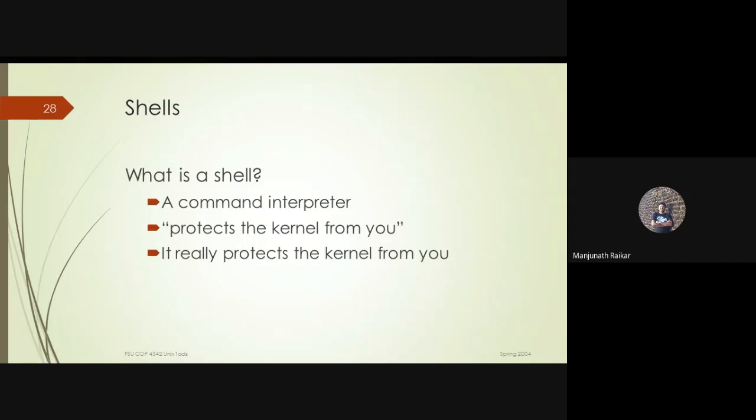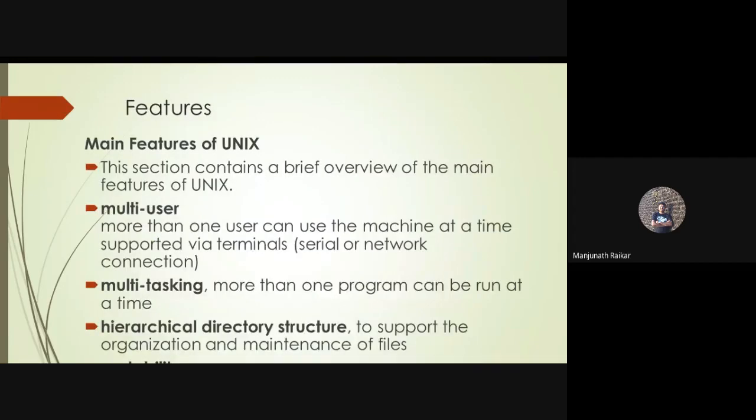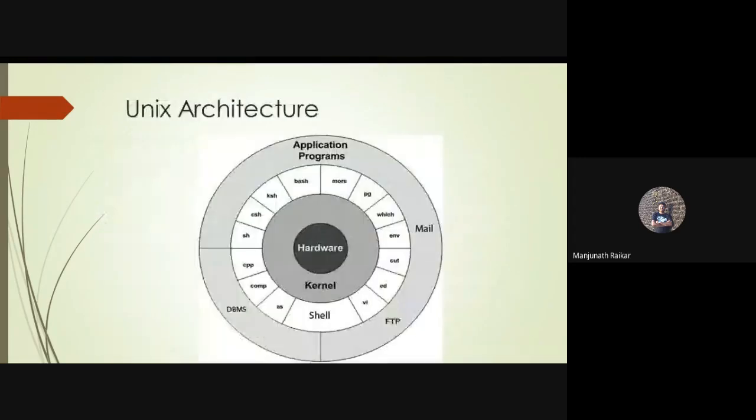And it protects the kernel from you, because the user cannot access the kernel directly. That's why the shell is going to protect the kernel from you. See this diagram. User means application programs are used by the user.